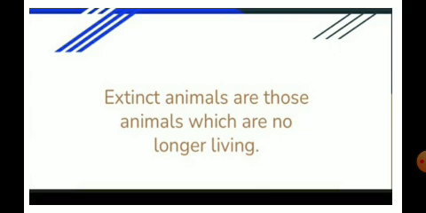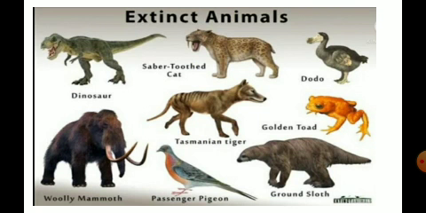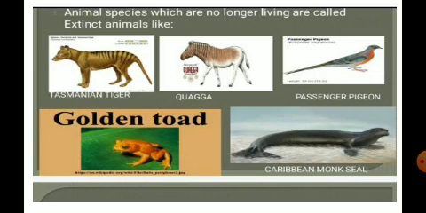Okay. And now we shall learn some examples of the extinct animals. So what are extinct animals? Extinct animals are those animals which are no longer living on this planet Earth. Here you can observe the dinosaur, the saber-toothed cat, dodo, Tasmanian tiger, golden toad, passenger pigeon, woolly mammoth and ground sloth. So these are a few examples of the extinct animals, children.